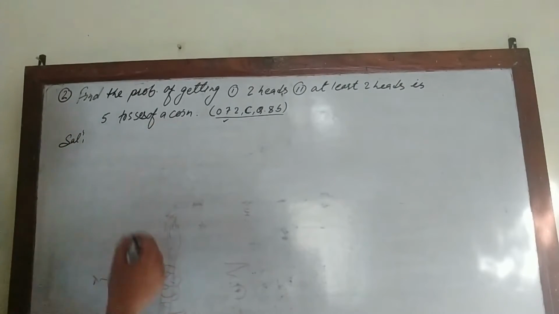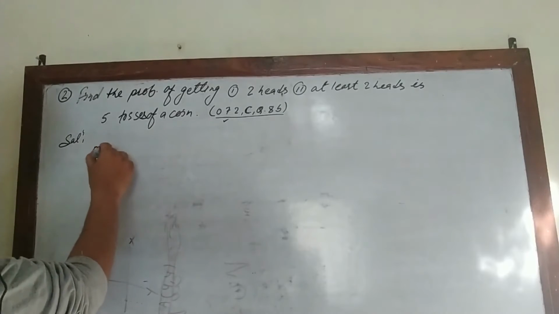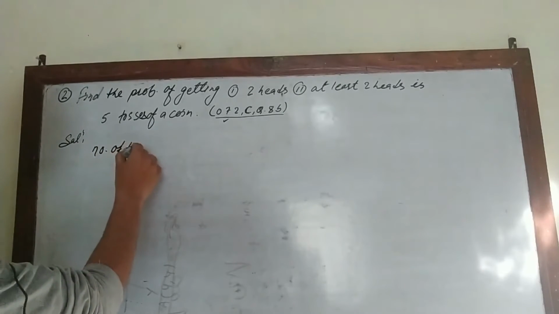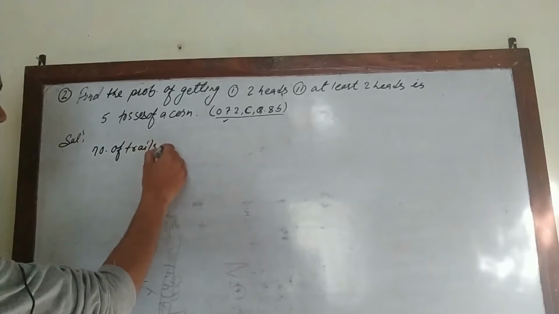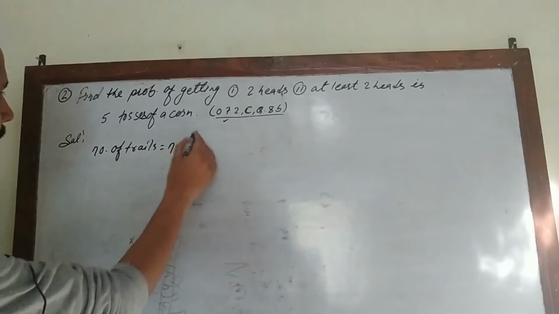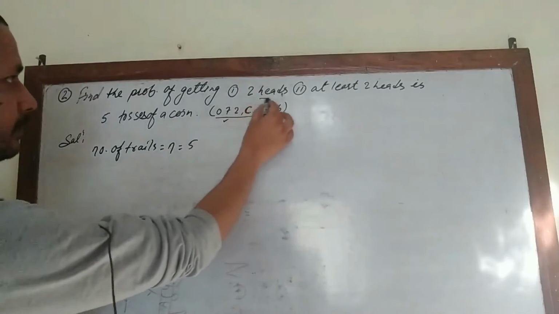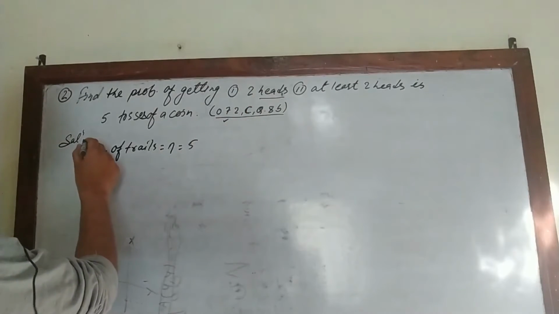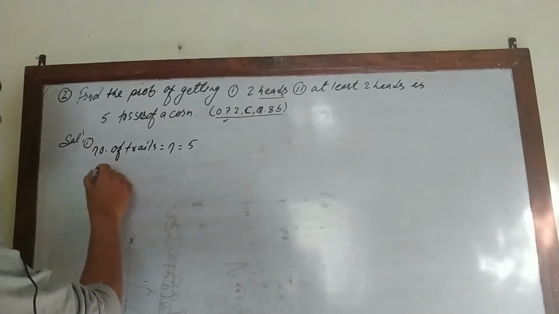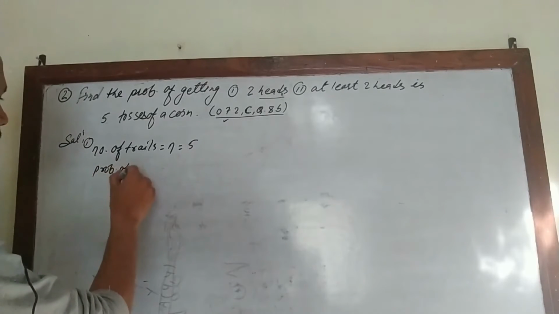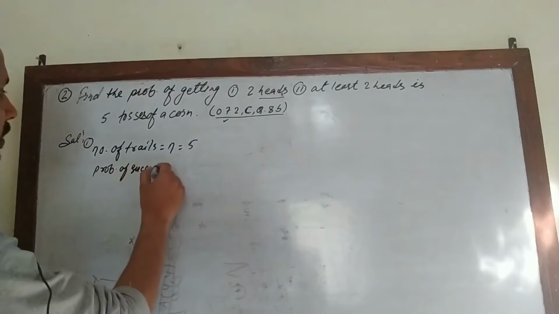So here, first of all, we need to determine the number of trials. 5 tosses of a coin. So we can write the number of trials n is equal to 5. We need head. This is for question number 1.